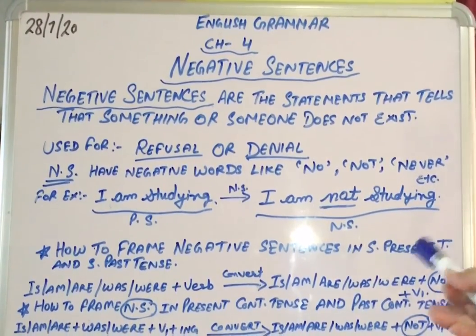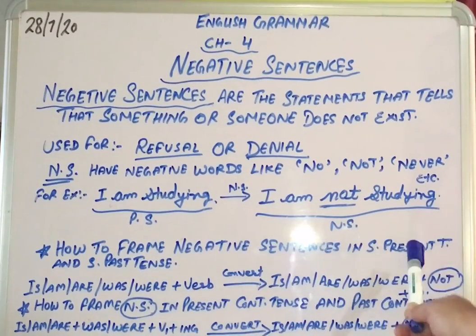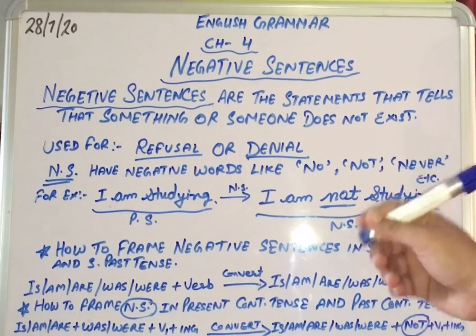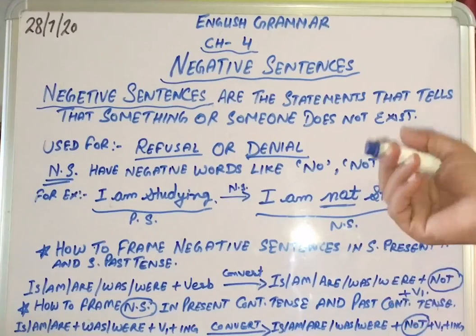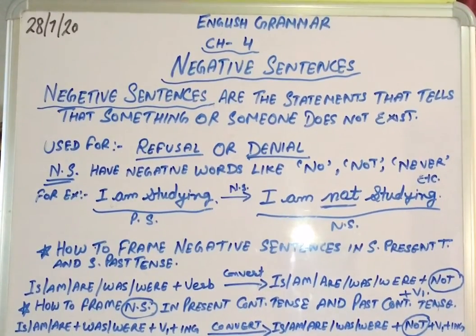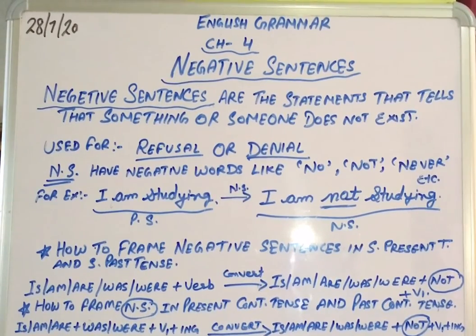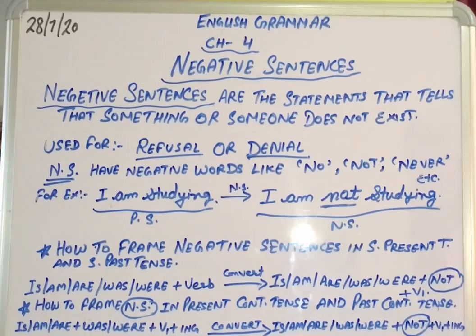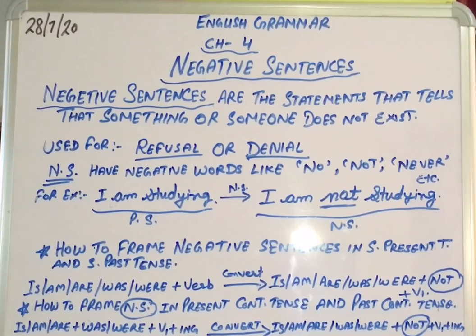And let's now read how we have to change a sentence in simple past tense into a negative simple past tense sentence. In the past tense, we know that the second form of the verb is used. Like if the sentence is, he came to me. In this, we can see that came is the second form of the verb.